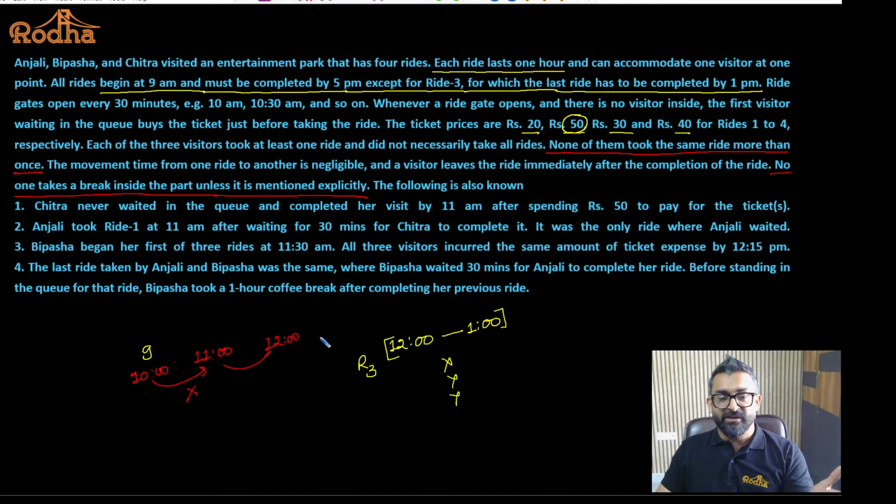If somebody is on the ride which you want to take, then you have to wait for your turn. That is not a break. Waiting for your turn is not a break. If you are taking a break by choice, that is going to be mentioned in the statement specifically. Nobody is going to take a break without it being mentioned. I hope it is clear as of now. Any problem with this? Please guys reply. Good afternoon. Okay till here? Any doubts? Let's move ahead. Let's see the questions also.